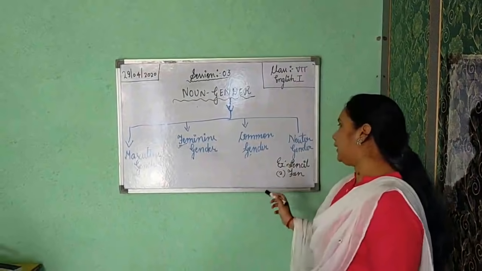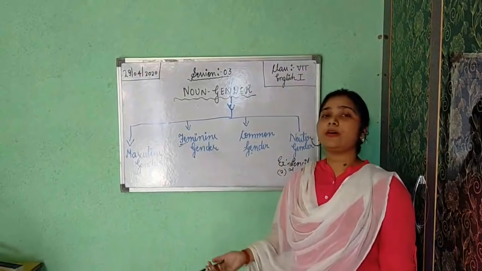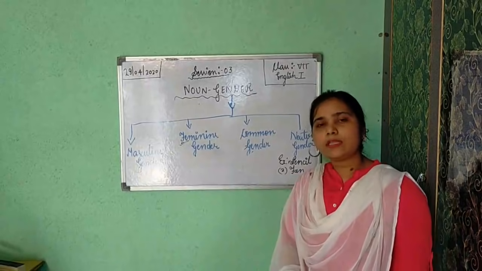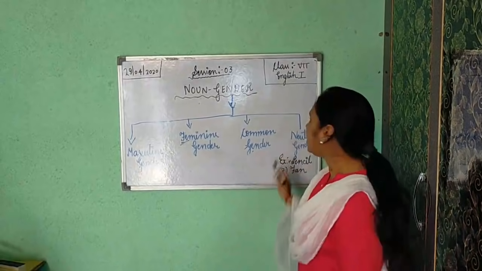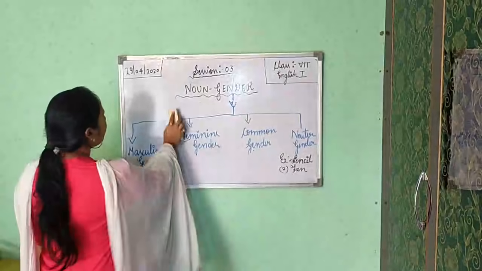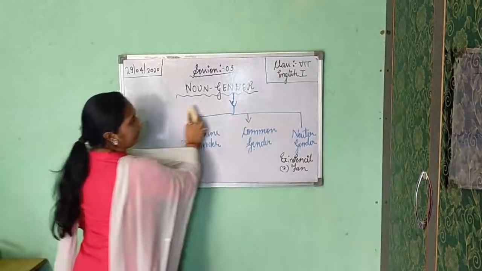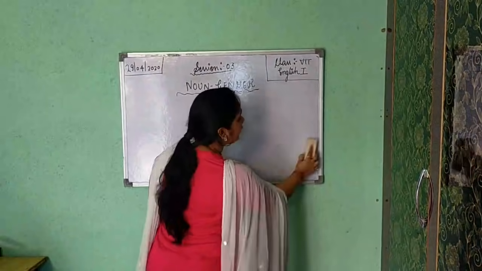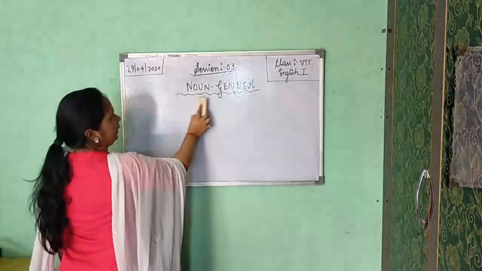Now, neuter gender. Neuter gender denotes the things which do not have life, or non-living thing is denoted by neuter gender. Okay, class? Now, I am going to tell you about 4 ways only. I am going to tell you about 4 ways how you will change masculine gender into feminine gender.